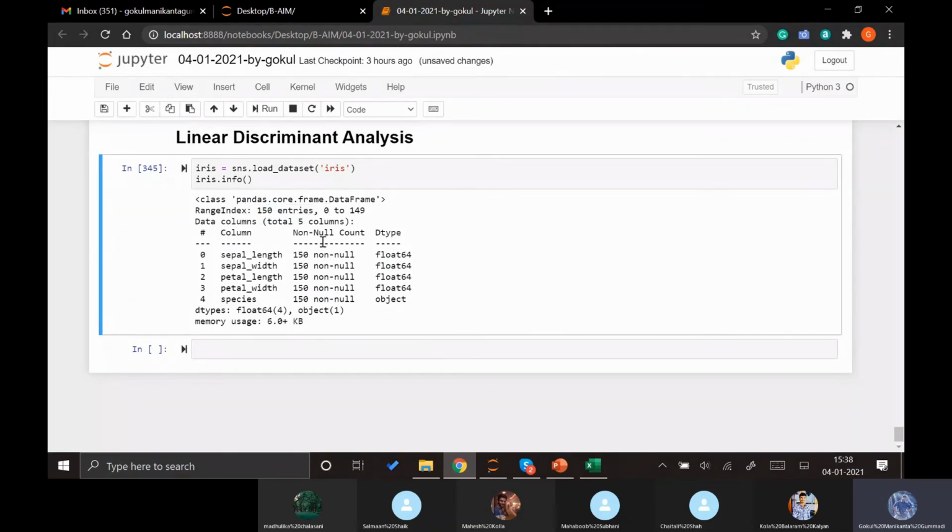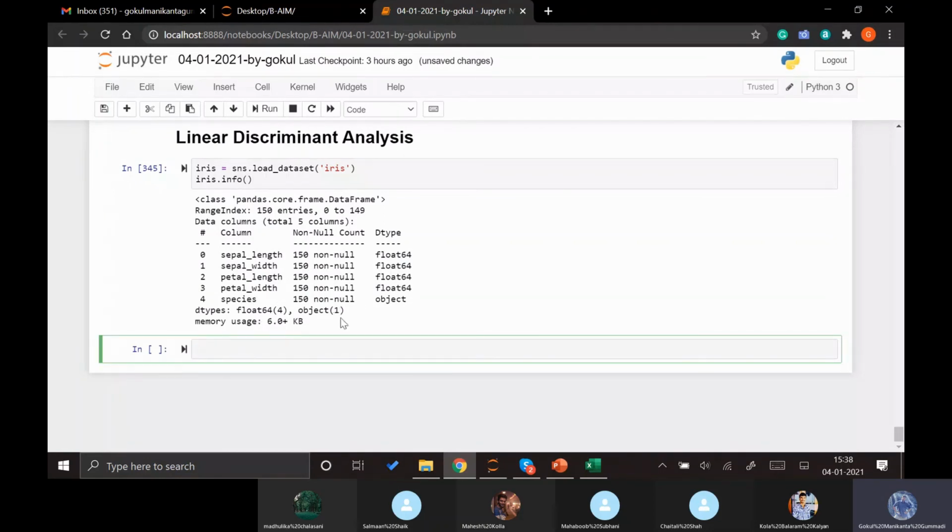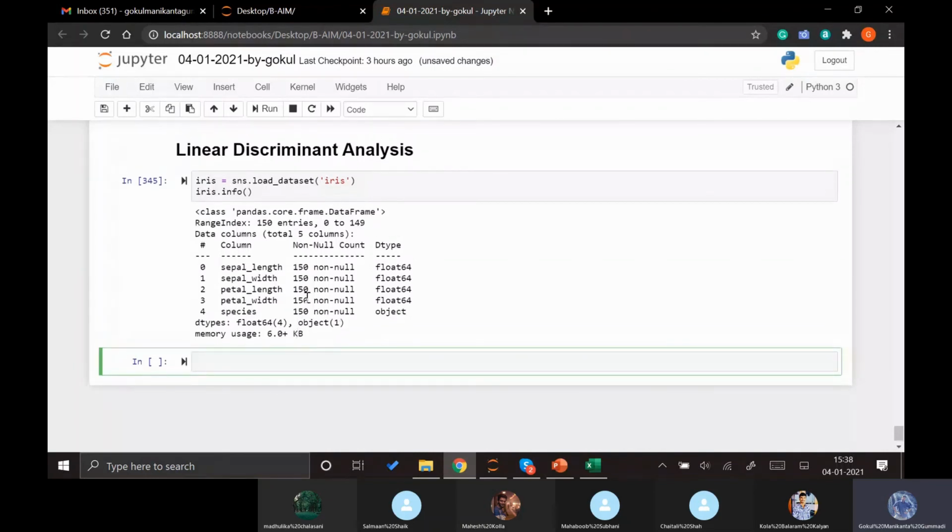But how much can I reduce this data into? This is the dimension reduction technique we are doing, right? In linear discriminant analysis, how many columns these 4 columns can be reduced into will be explained by our linear discriminant analysis. So how can we convert? The conversion is dependent on the y, the dependent variable.